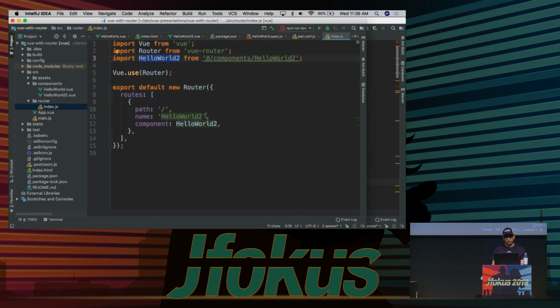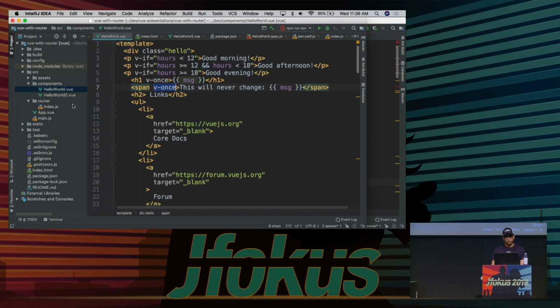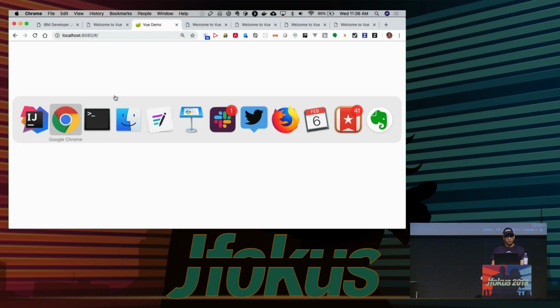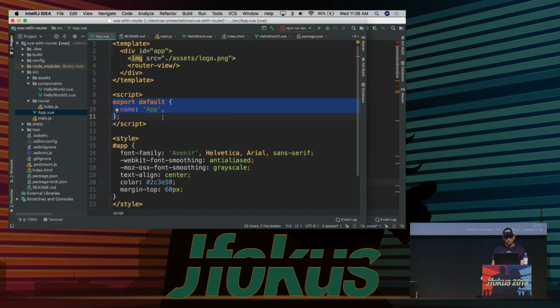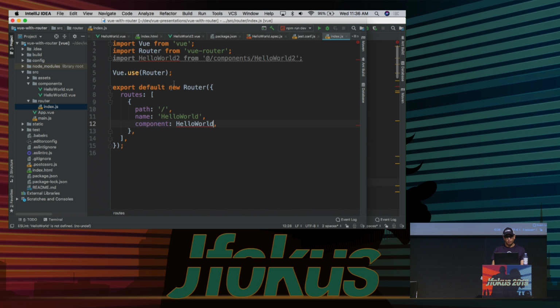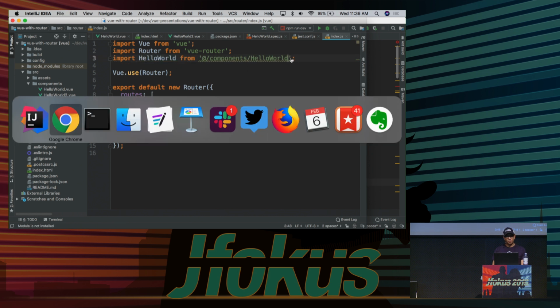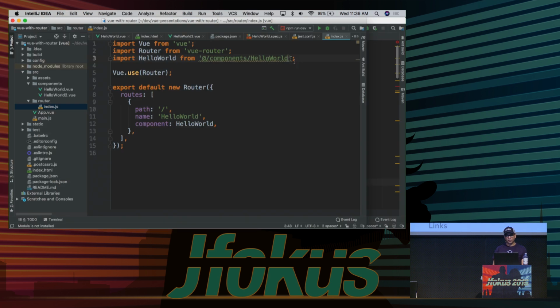Give me just a second. I'm going to flip back to this. We'll talk about the router in a minute as well, but let's look at the component first. That's not going to work because I screwed something up. Where's my import? Here it is. Okay, all right, there we go.